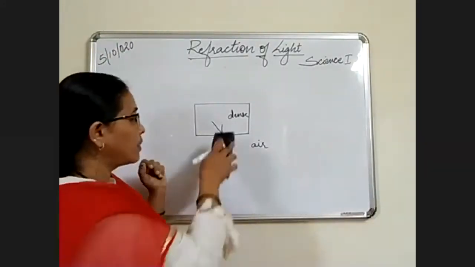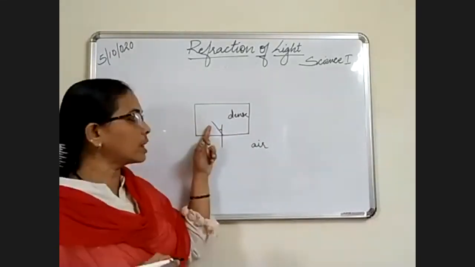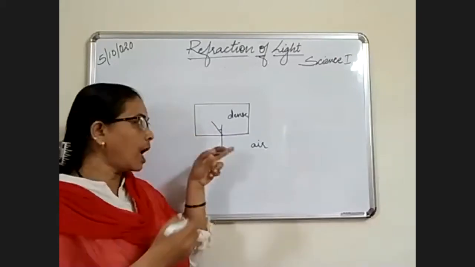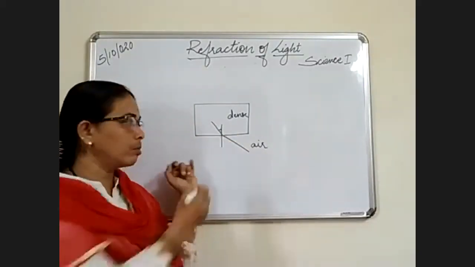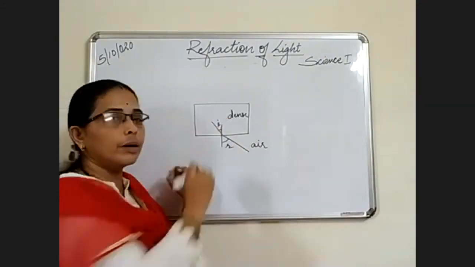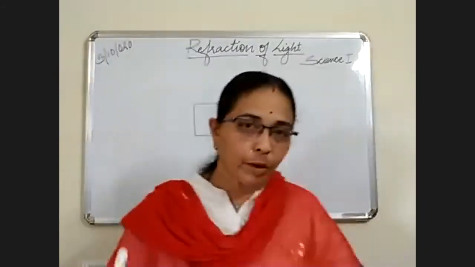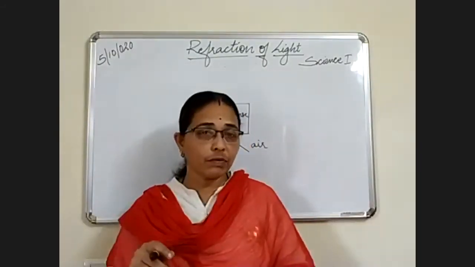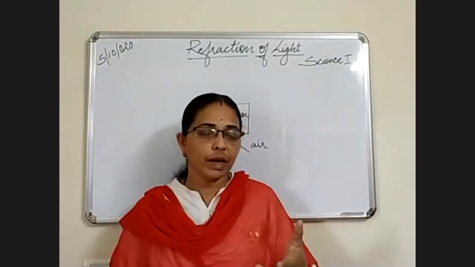First of all, it will be close to the normal. We could see the incident ray. Now this ray will become the incident ray and it will go away from the normal. This ray will become the refracted ray. From wherever the light is coming from the source, that ray of light we call the incident ray. The source can be from anywhere.